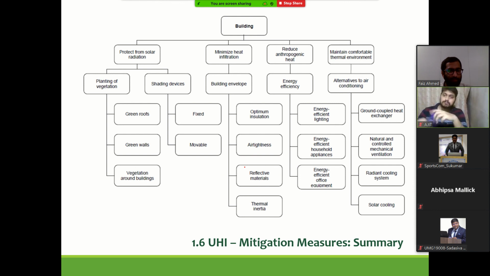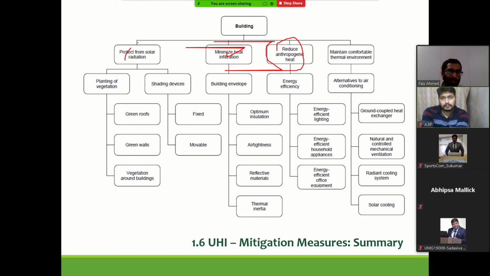To summarize, what are the different measures that can be considered as UHI mitigation from a building perspective? One is protect from solar radiation. Other, we can see how we reduce the heat coming into the building. Reducing the anthropogenic heat from vehicles and so on. Maintaining a comfortable thermal environment is what we are actually desiring.